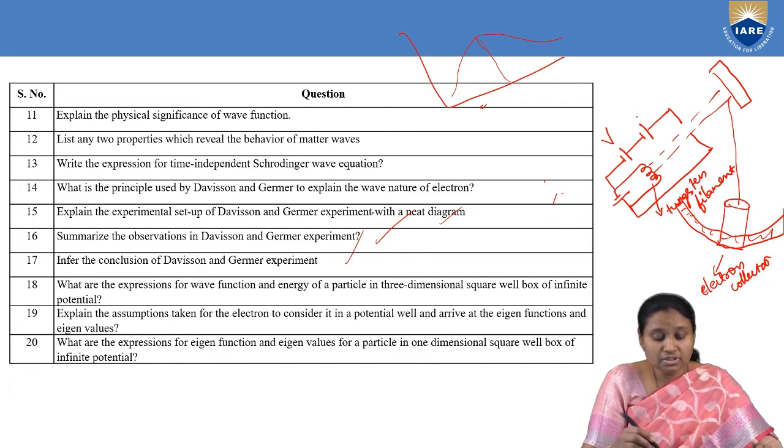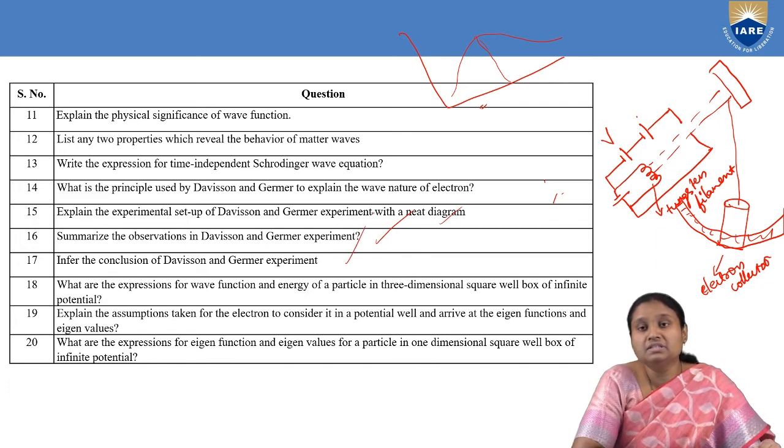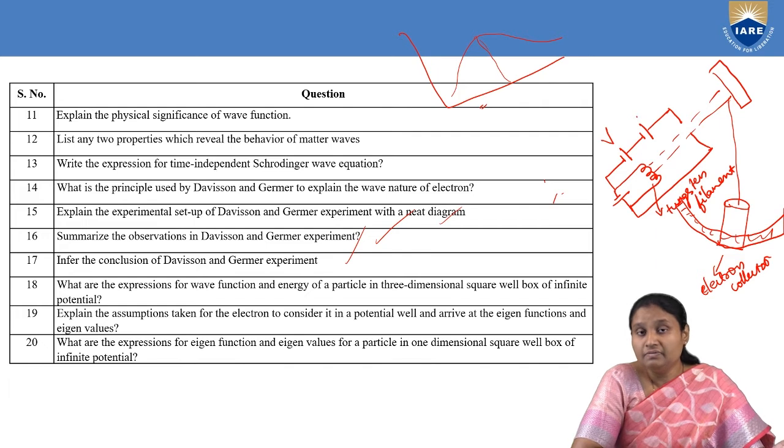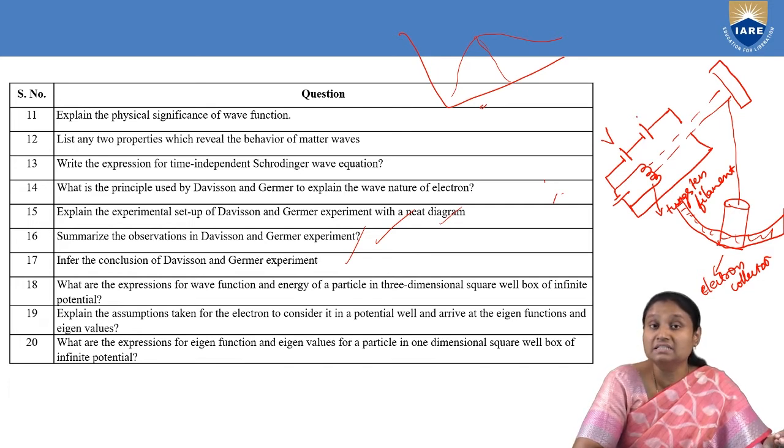Coming to the conclusion of Davisson and Germer's experiment: when an electron is made to move, and we consider its diffraction using Bragg's law, the wavelength calculated comes out to be the same as the wavelength calculated using de Broglie's hypothesis, because both wavelengths are matching. So it is concluded that de Broglie's hypothesis of the existence of matter waves is correct.